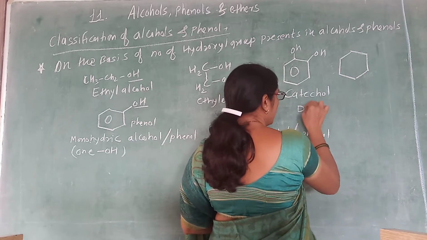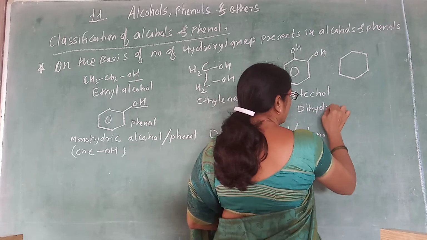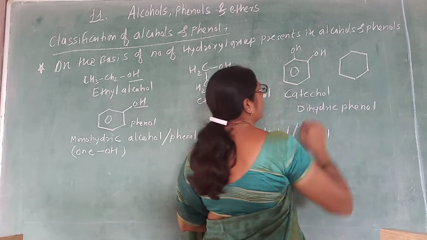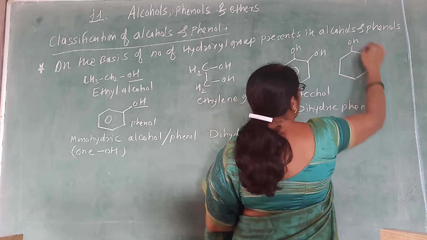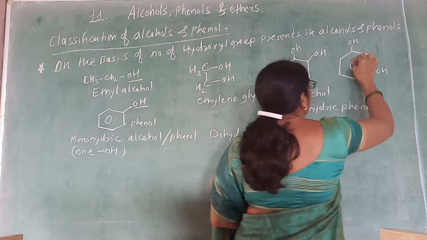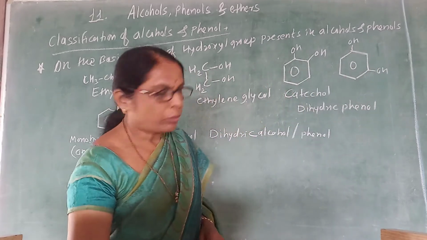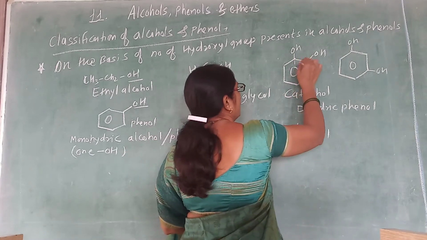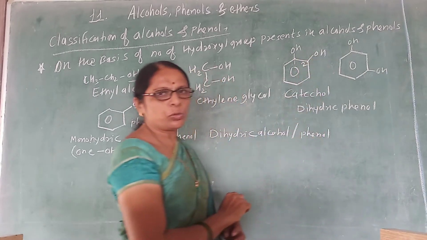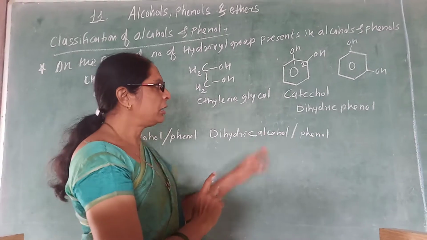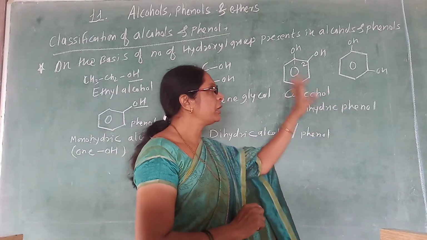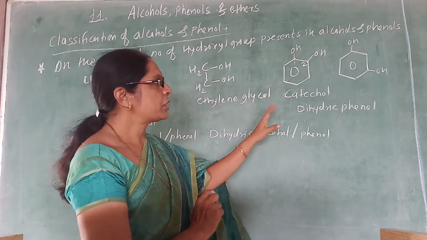It has two OH, so it is called catechol. In catechol, the hydroxyl groups are present at the 1 and 2 positions. Di means two, hydric means hydroxy, so it is a dihydric phenol, catechol.